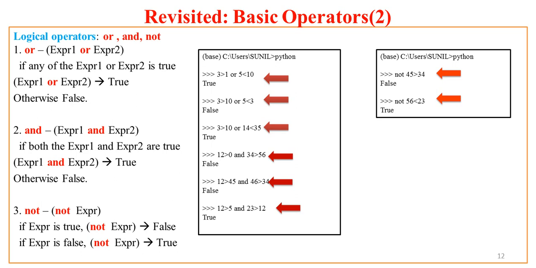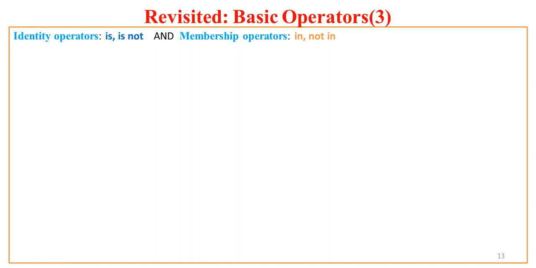I hope you have grasped all the concepts I taught up to this point. Now let us see some of the different special operators used in Python. That is the identity operators, is and is not, and the membership operators, in and not in. Do remember, is and is space not. So "is not" has a space in between. It is not a single word. These are two different words, and the combination of those two words forms an operator.